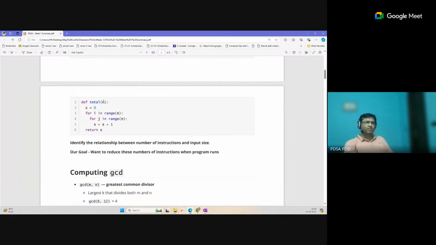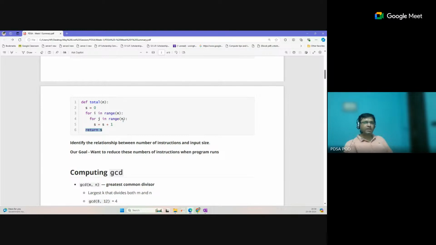Suppose n is the input, and we pass n equal to 10. How many times will line number 2 be executed when we run this program? How many times will line number 3 be executed? Line number 4? Line number 5? And line number 6? If we combine all these numbers of steps, that is the number of steps at runtime.